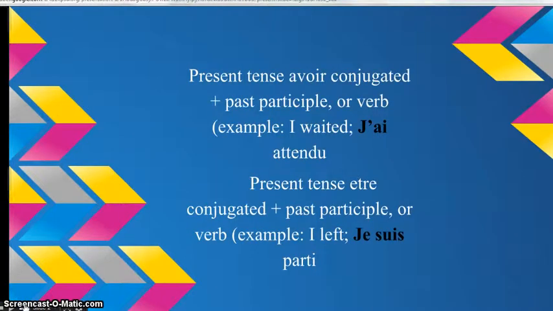To create a passé composé sentence, you need two things. You need your present tense avoir conjugated plus your past participle, or the verb that you're going to use. An example of this is if you wanted to say I waited, you say j'ai attendu. And in some cases, you need your present tense être conjugated plus your past participle. An example of this, if you wanted to say I left, you'd say je suis parti.